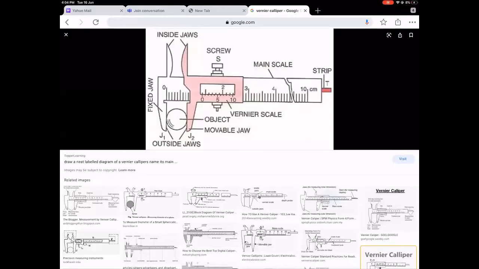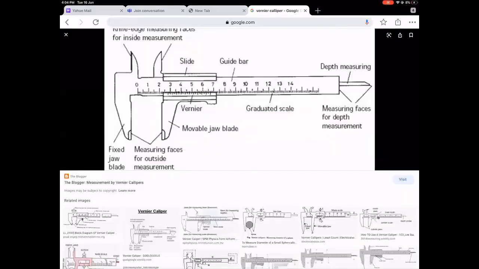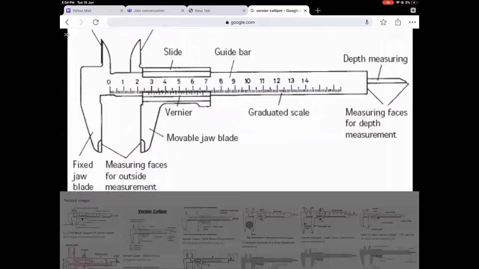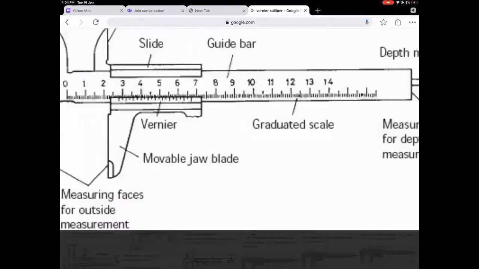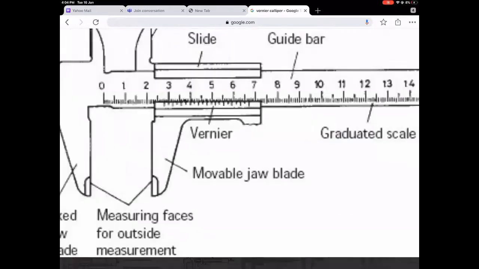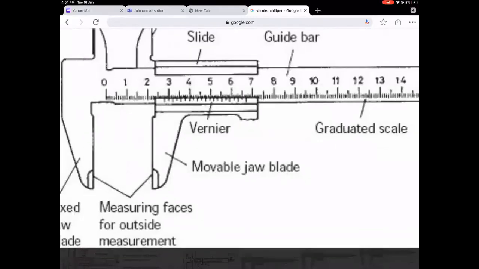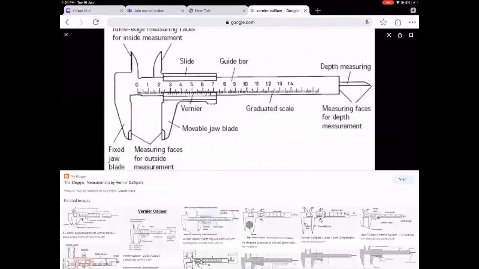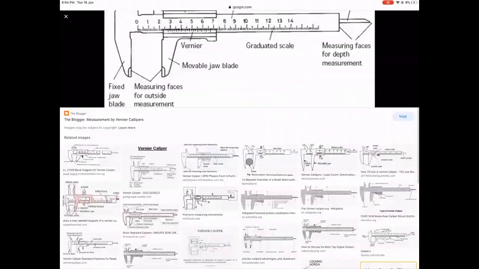Let's look at it here. You'll have to understand this now. Please try to understand this. See, this is the 0 of the vernier here. That is the main scale. So from there, you'll be able to see the reading. Once you go to school, you will see the real vernier, or I'll try to make a video and try to show you the real one.